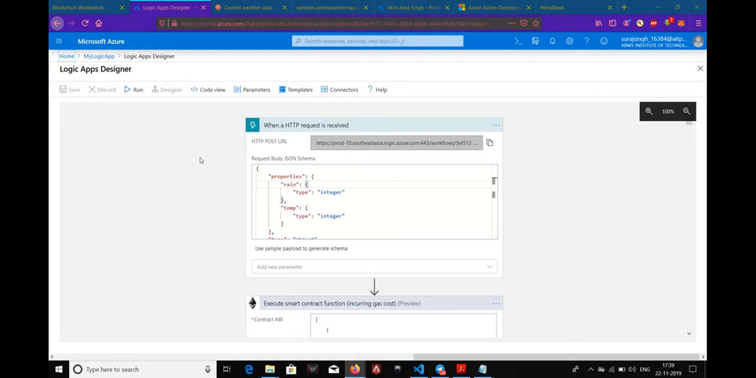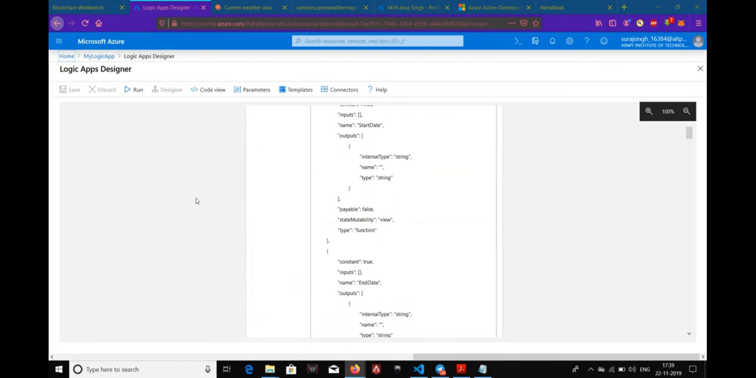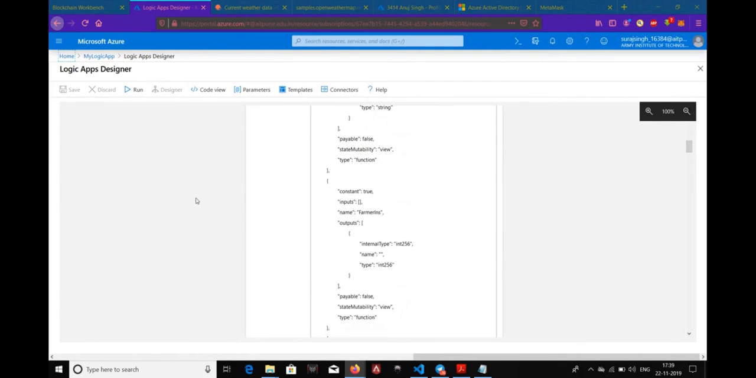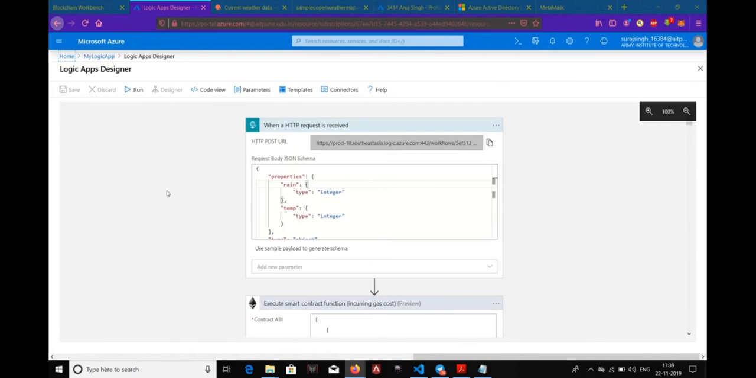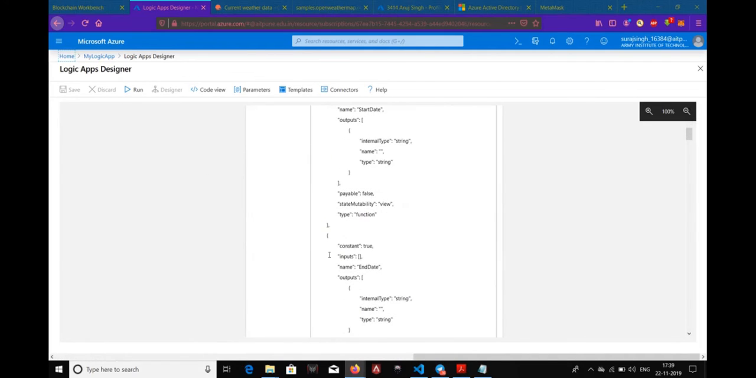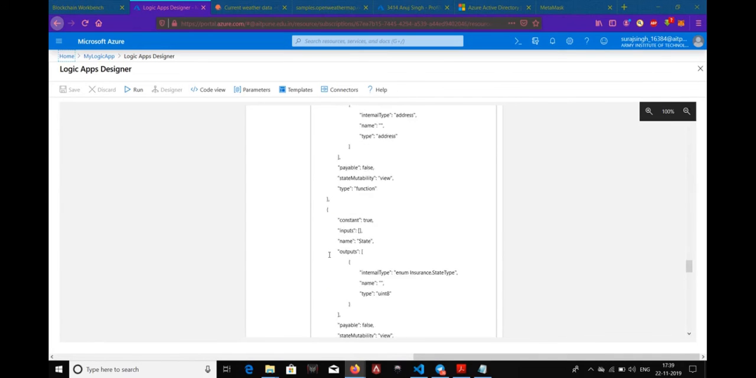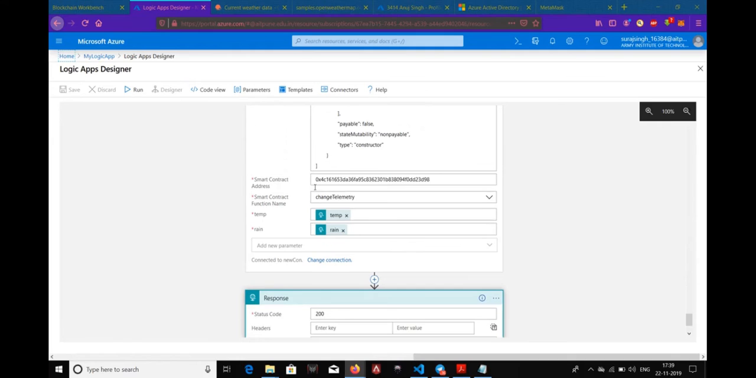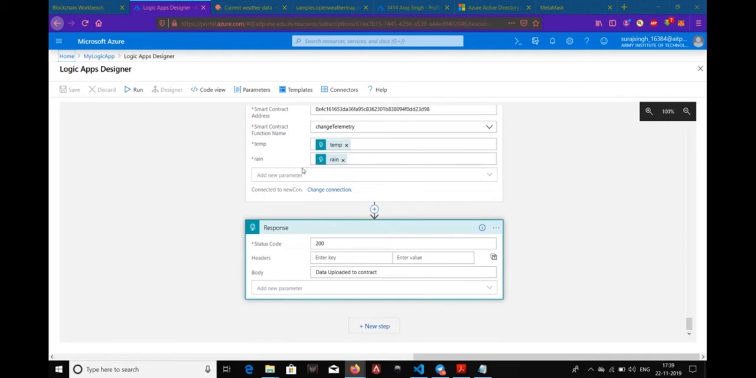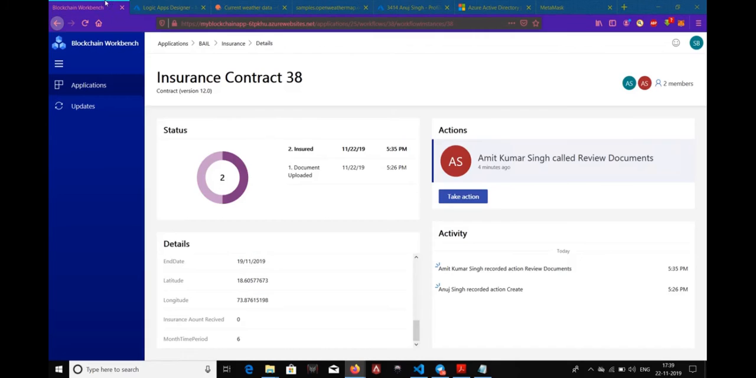Now my API request acts as a trigger, and in response to this trigger, a function of the contract is executed, and finally the data on the blockchain is updated. So as you can see, this is the trigger. When this HTTP request is received, this smart contract here is executed, and finally this function is triggered with these parameters of temperature and rain, and this changes the data on the blockchain, and it is being continuously monitored. Now once a drought or a flood is detected, this contract is changed appropriately.